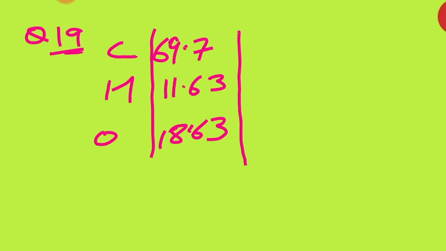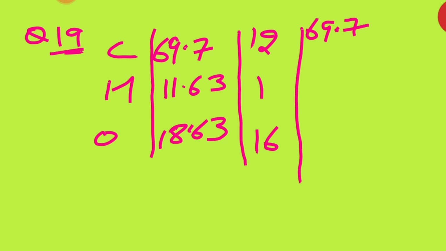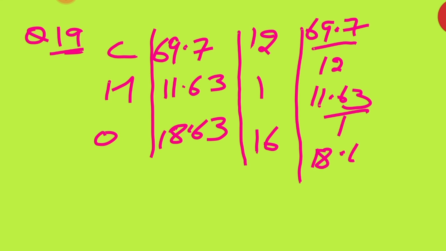First of all, what do we have to make? The molecular formula. Atomic mass of carbon is 12, hydrogen is 1, oxygen is 16. As we have done in the plus one class also, we have to find the ratio, meaning moles. So what will come here? 69.7 by 12, 11.63 by 1, then 18.63 by 16. 69.7 by 12 is coming 5.88.